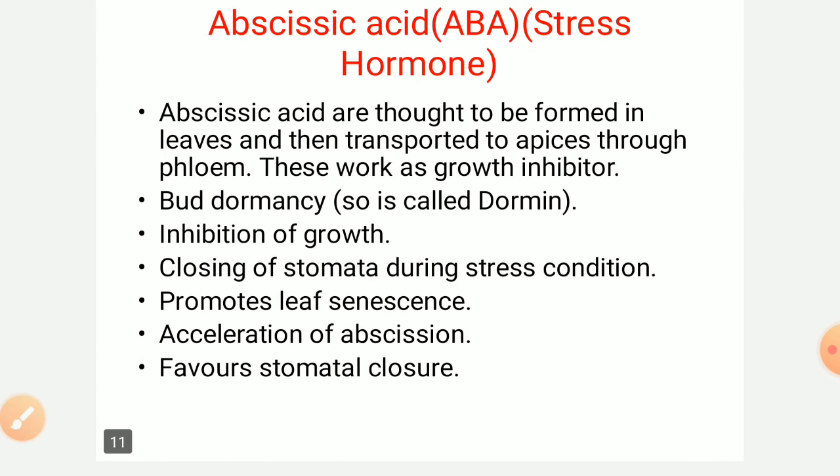Next is ABA, the stress hormone, abscisic acid. Abscisic acid is thought to be formed in the leaf and then transported to the apex through the phloem, and it is a growth inhibitor, because as the name suggests, it is the stress hormone. It induces bud dormancy, inhibits growth, closes the stomata during stress conditions, promotes leaf senescence, the falling of the leaves, and accelerates the abscission process. It favors stomatal closure, that means during drought or any difficult condition.